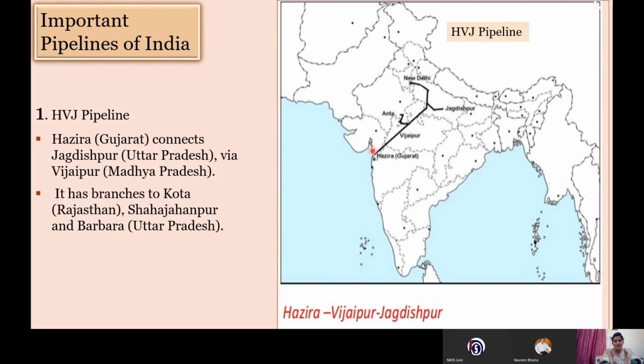So if you see, the Hazira pipeline starts from the Gujarat region, connecting Vijapur in Madhya Pradesh and Jagdishpur in UP. Although it has been extended to New Delhi and to Sonipat in Haryana, covering the national capital territory region. And apart from that, in Rajasthan it is connected to Kota. So this is a very important pipeline, right? So it is the Hazira, Vijapur and Jagdishpur pipeline.